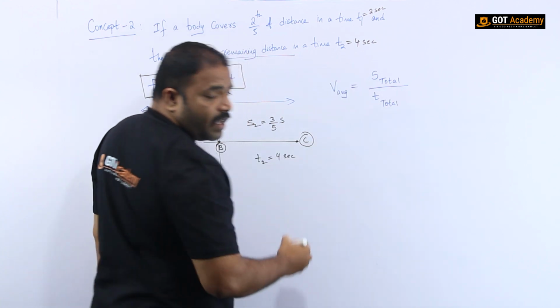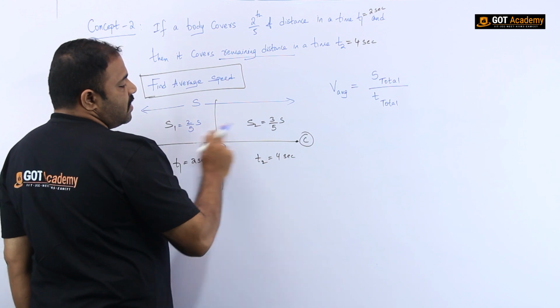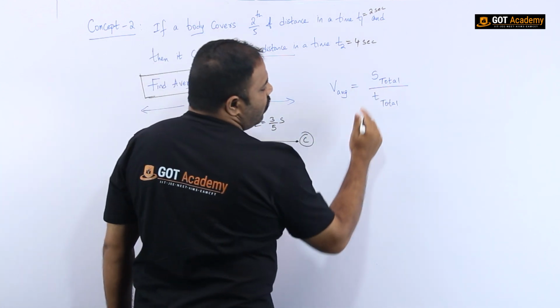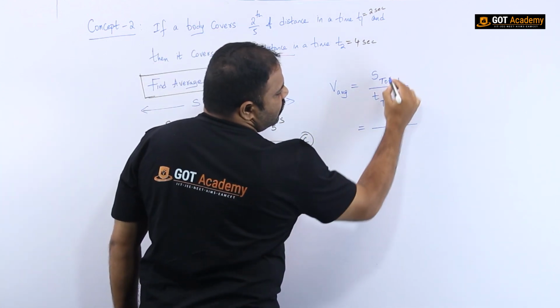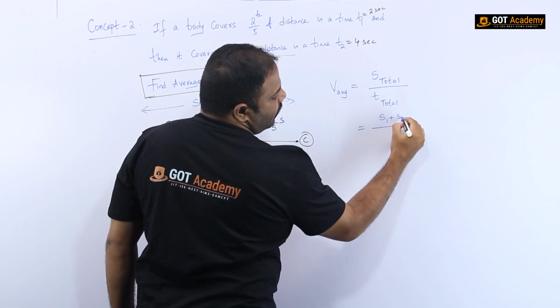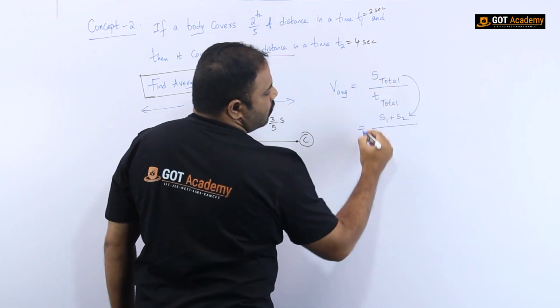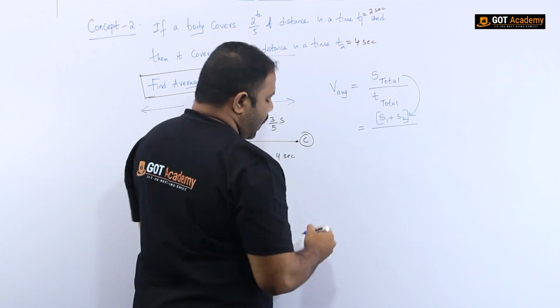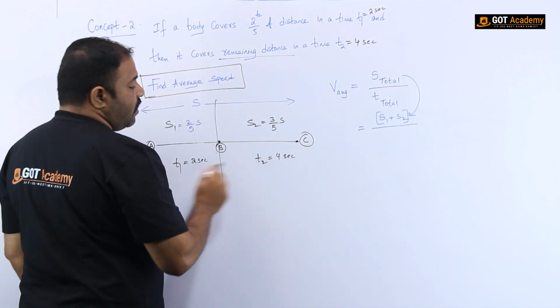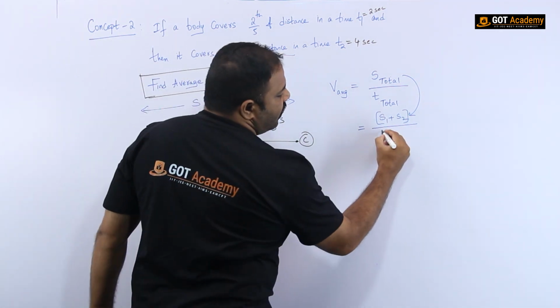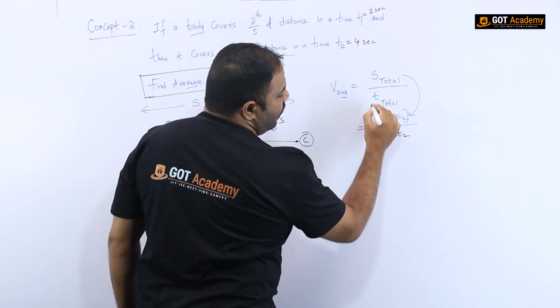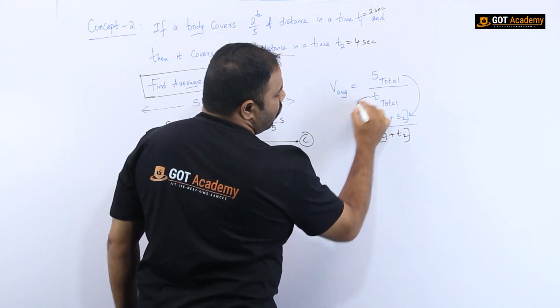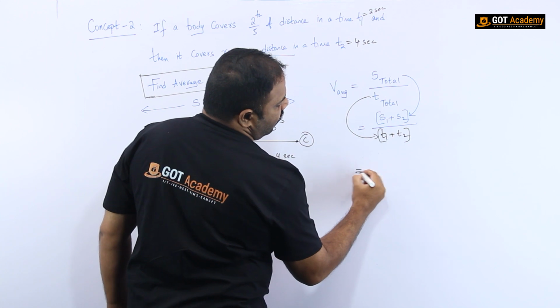Here you have two distances, S1 and S2. So in place of this total distance I have to write S1 plus S2. Whereas the total time taken is T1 plus T2. So this is the way I have to write.